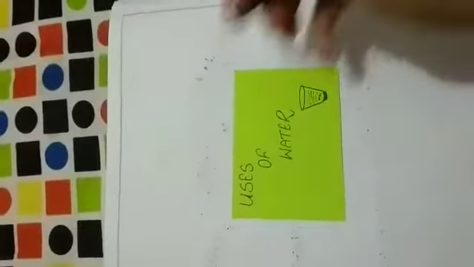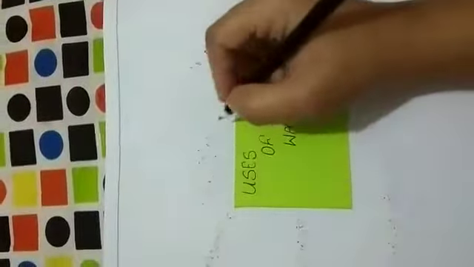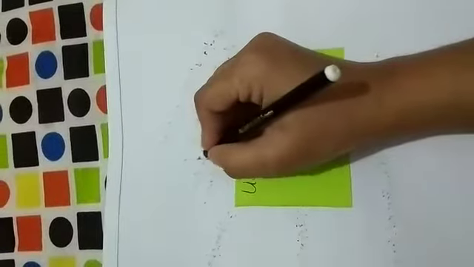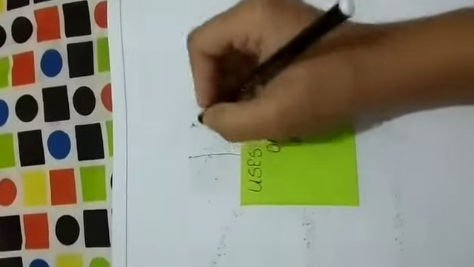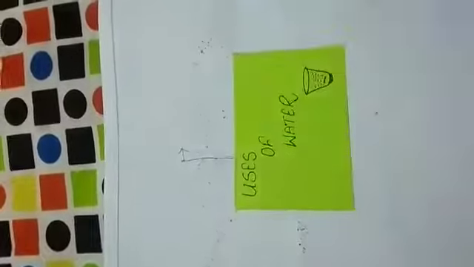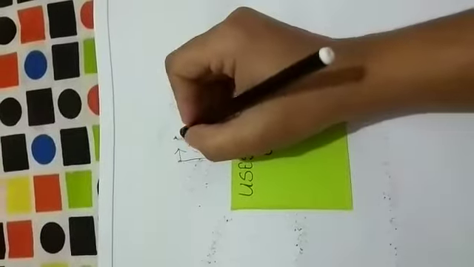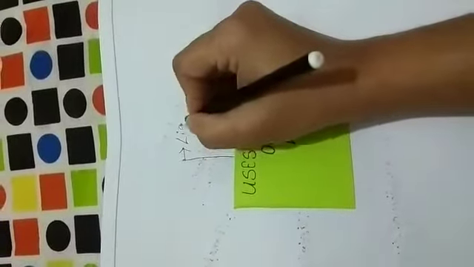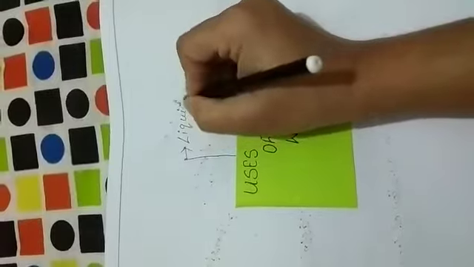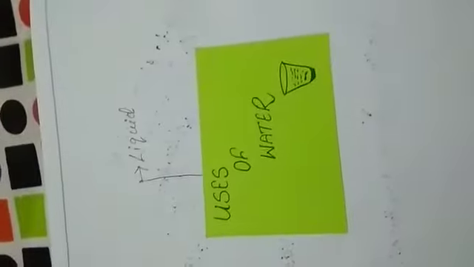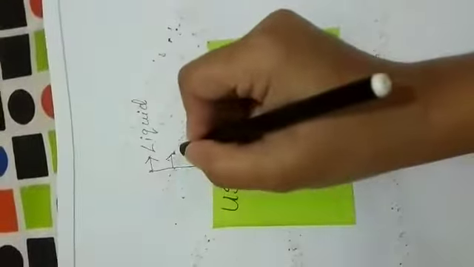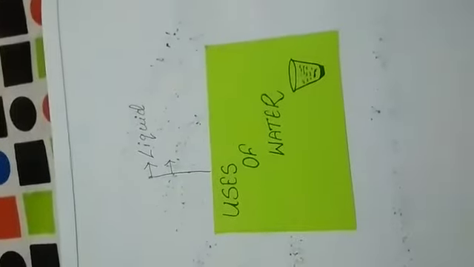First we will see what the properties of water are. As you all know, water is a liquid form. Water is a liquid. Then water has no color.